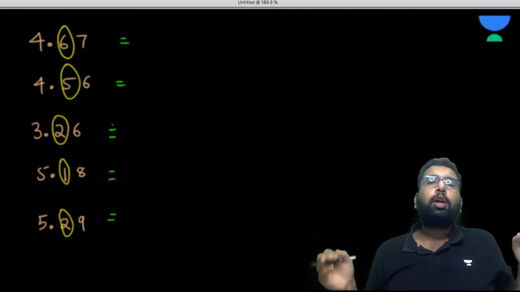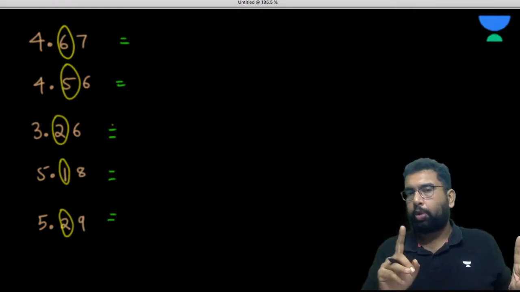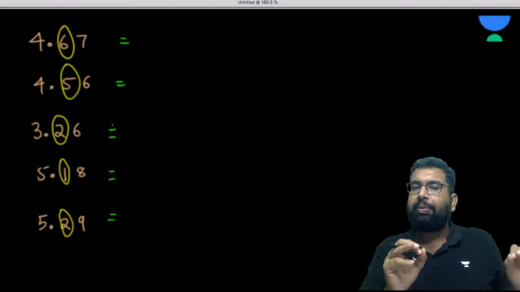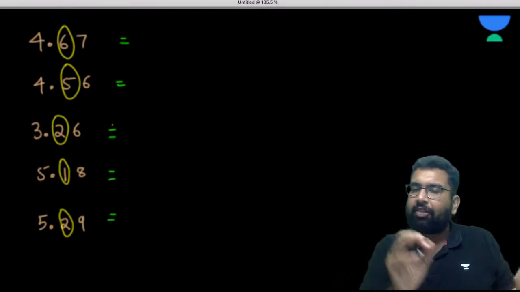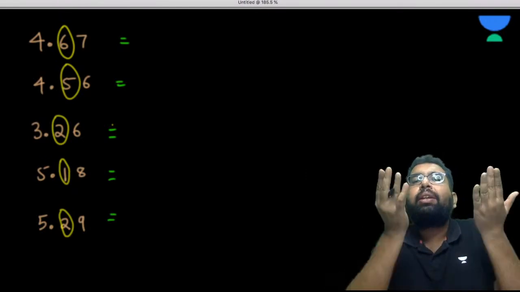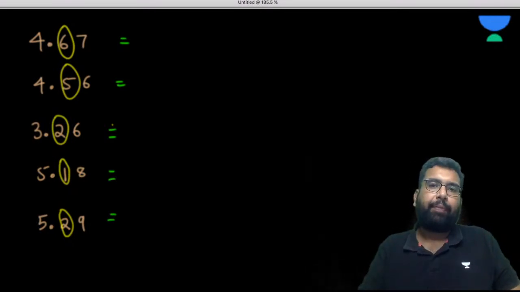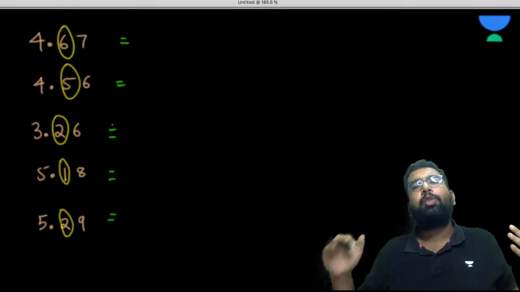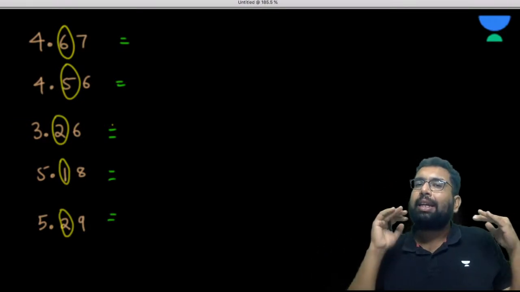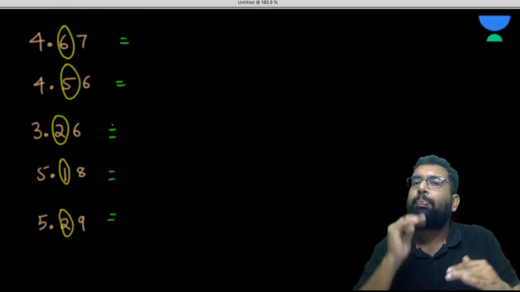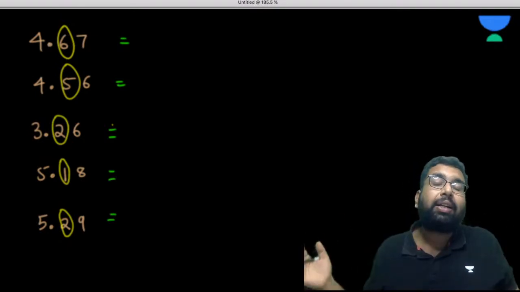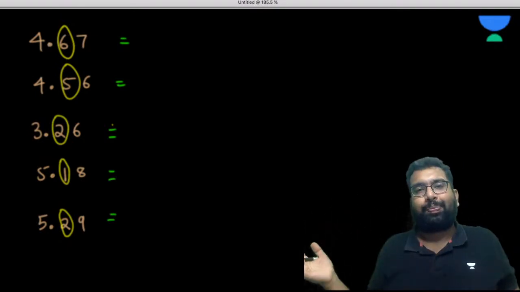When you are rounding off any digit, you have just two choices: either you keep the digit the way it is, or you raise it by 1, by unity. There is no third option. When rounding off, you cannot reduce it, and you cannot raise it by more than 1.